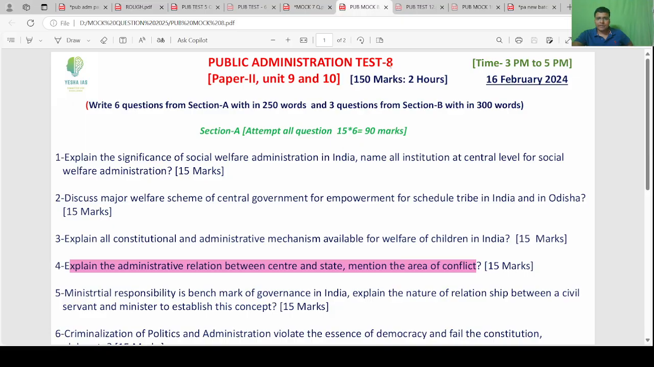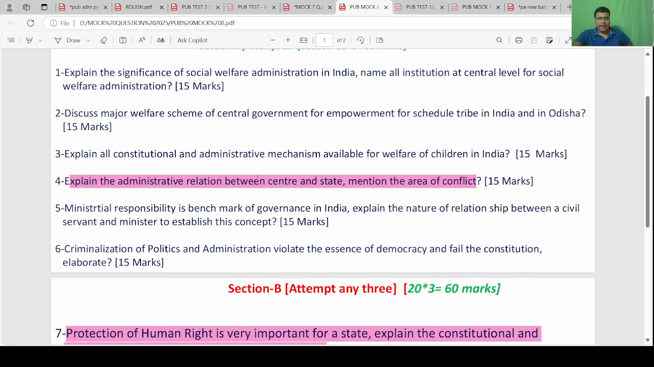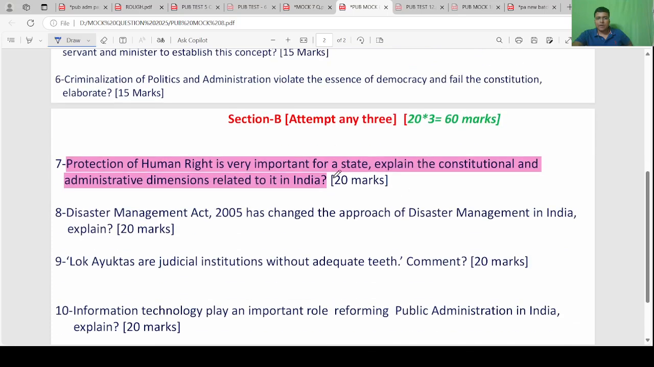Next, test 8: center-state relations. There were conflicts and federalism, so we can connect this in this question. Administrative relation between center and state, conflict. Human rights: how NHRC protects.